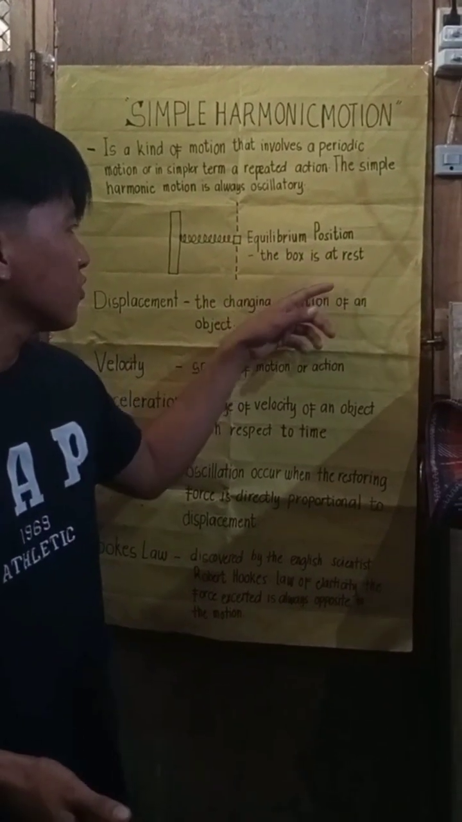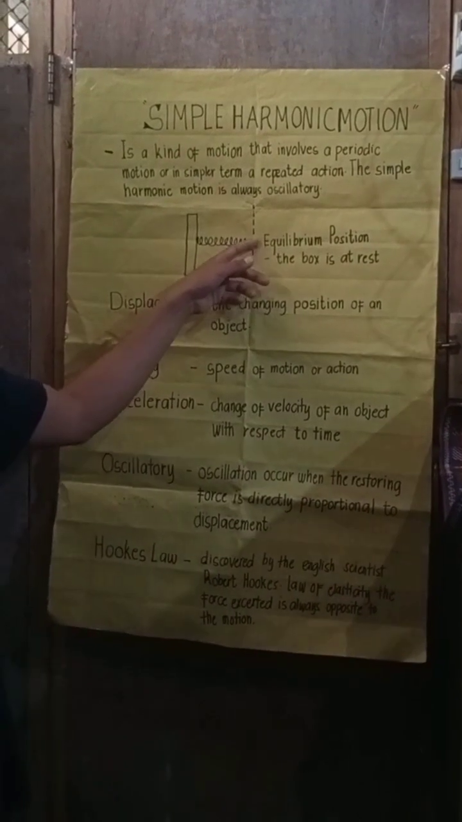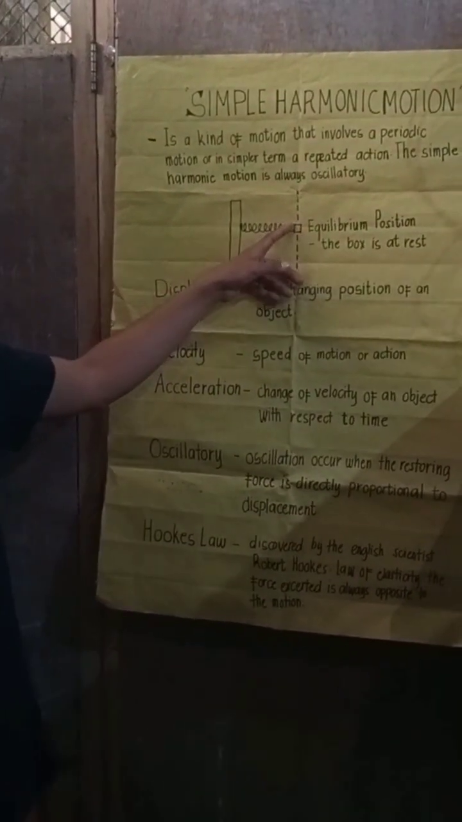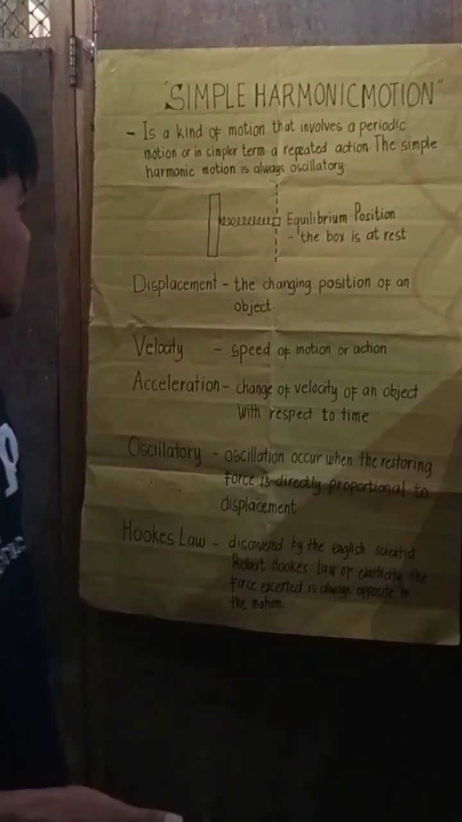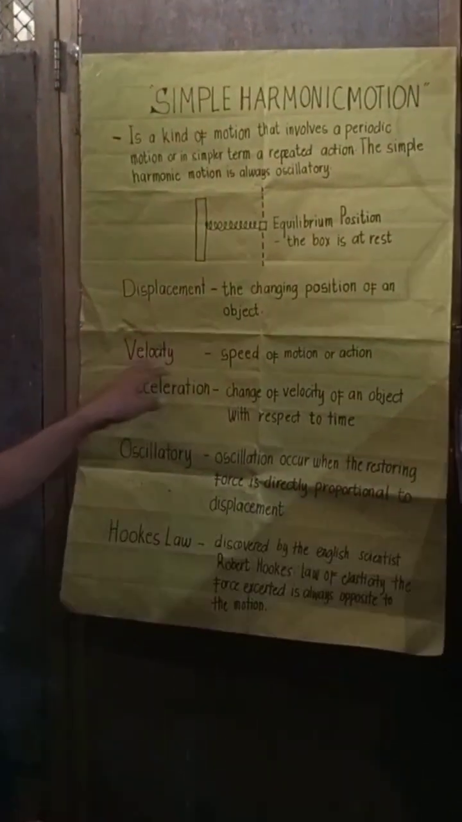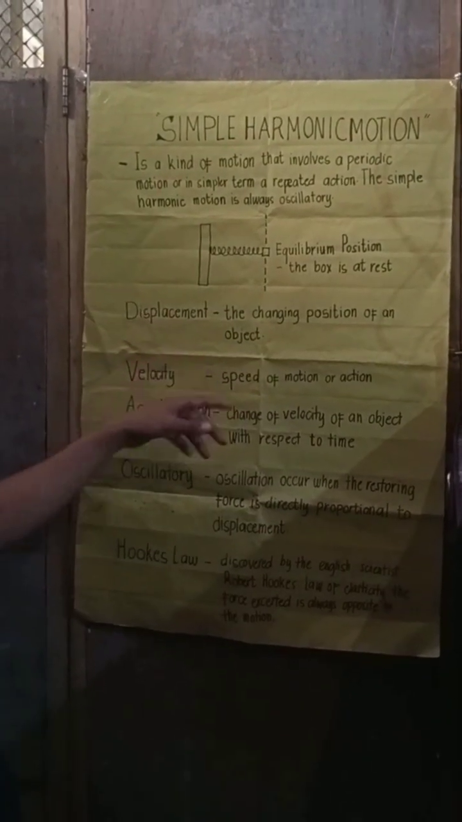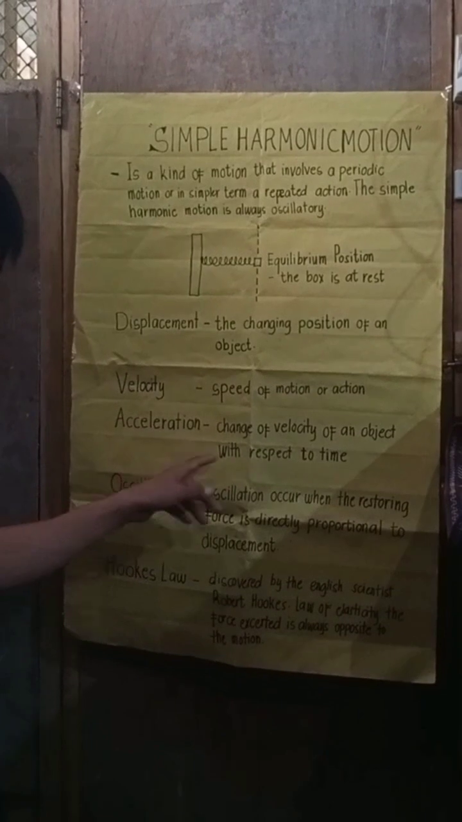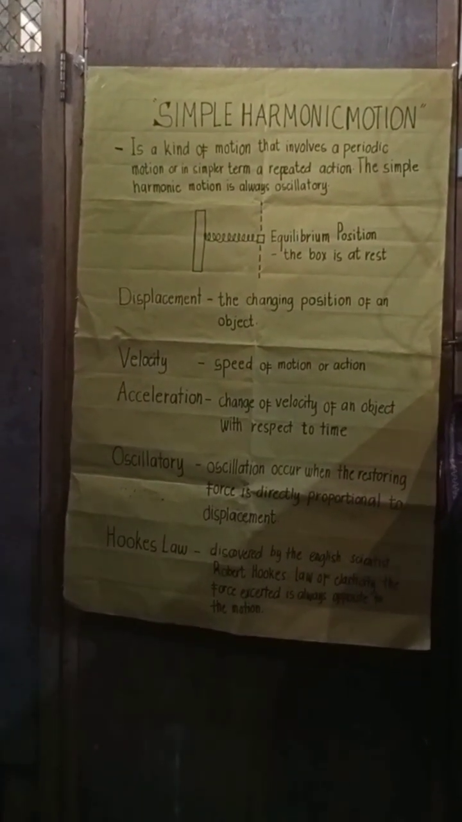Equilibrium position. So the box is at rest. The box here does not change its position, it just stays there. By using the spring, we can see, when we apply simple harmonic motion, the displacement, velocity, and acceleration. But before that, let's talk about Hooke's law.